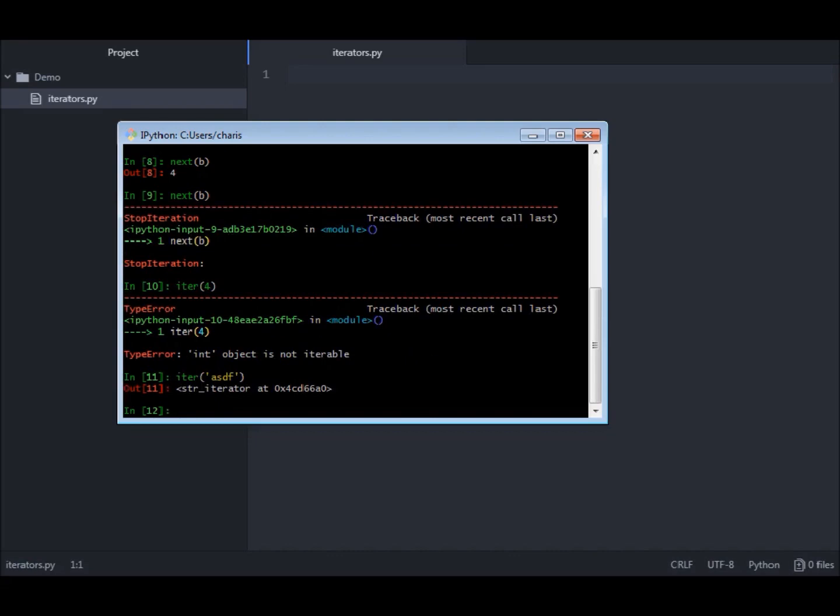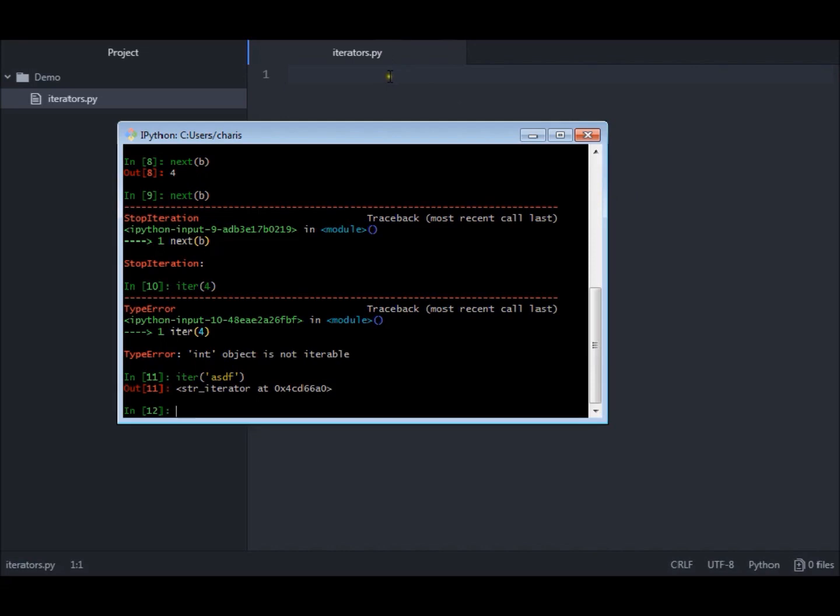Also, you can make your own iterables, not only the ones predefined by Python, and we'll make one in a minute. So an iterable is any object on which you can use the iter function, and the iter function always returns an iterator.